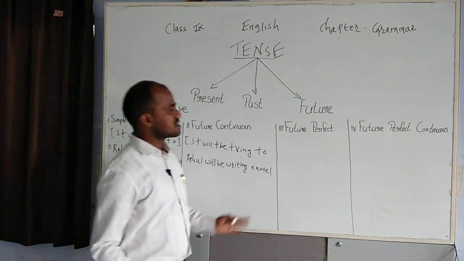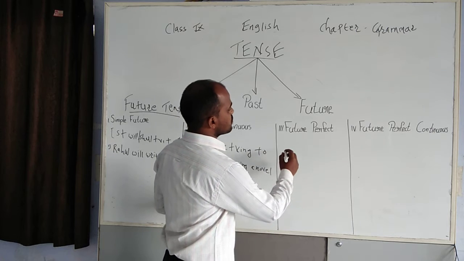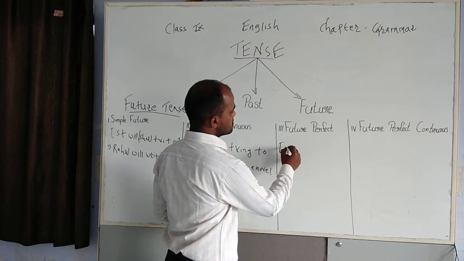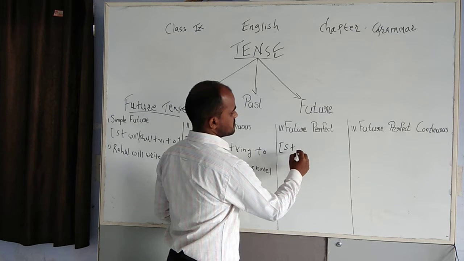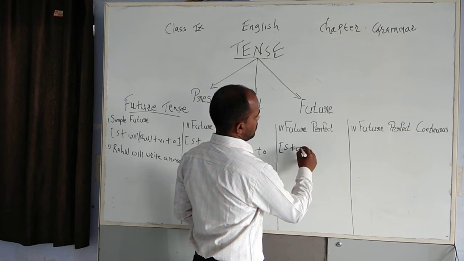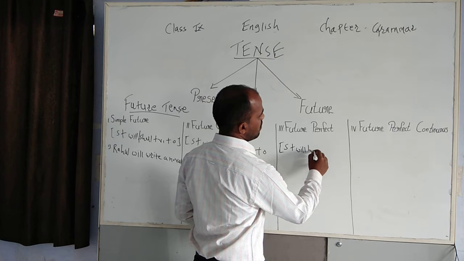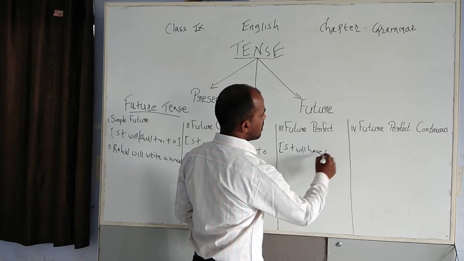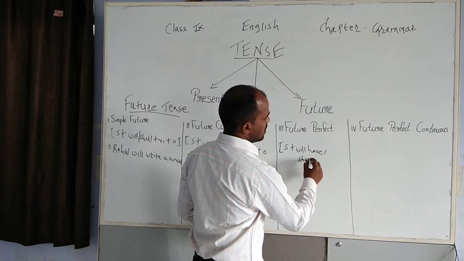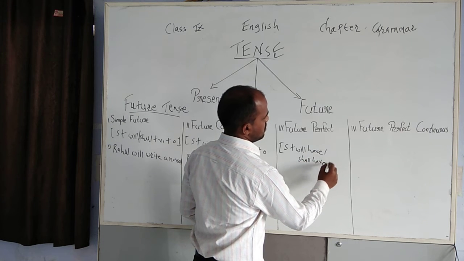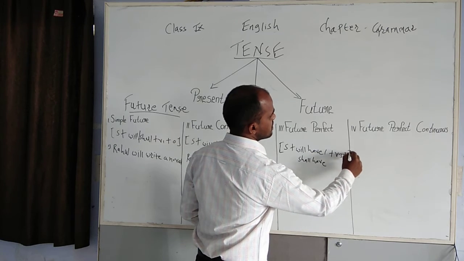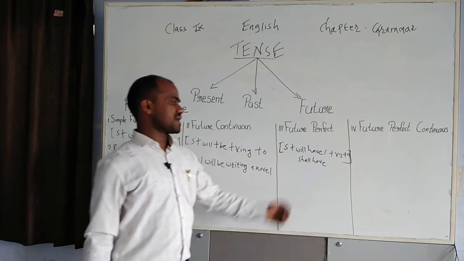The third type of future tense is the future perfect tense. We need to study the structure first. Subject plus will have. There is an option, shall have is also there. Shall have plus third form of the verb plus object, that is the structure of future perfect tense.